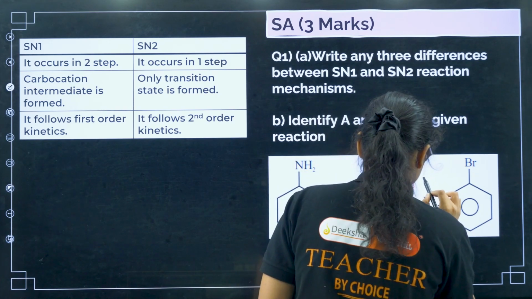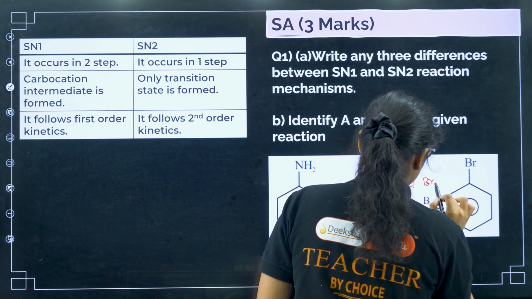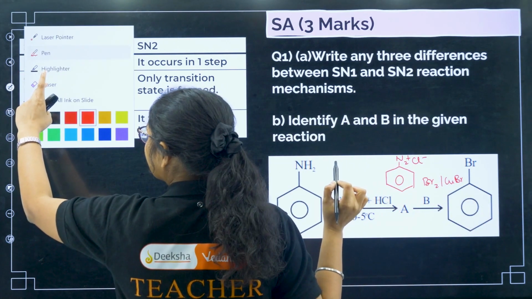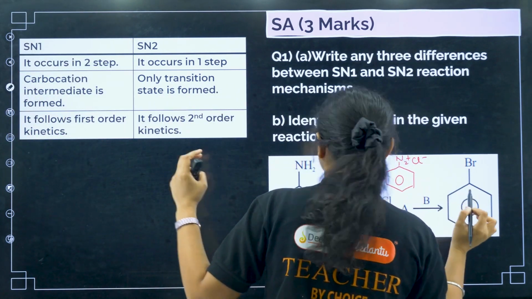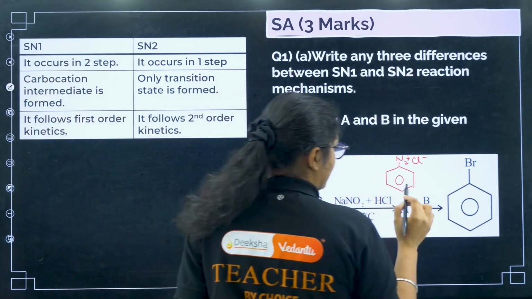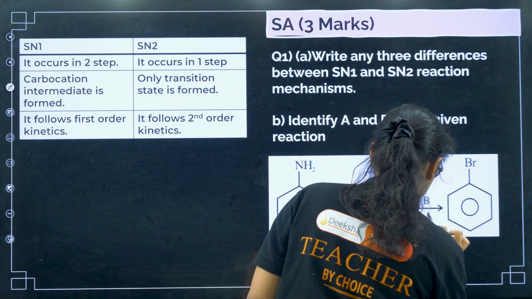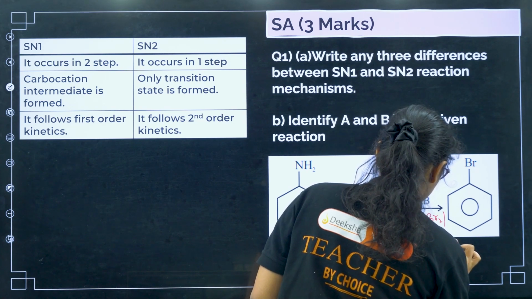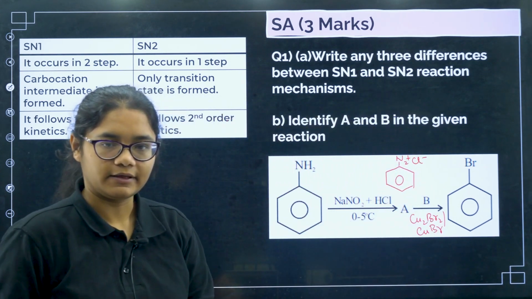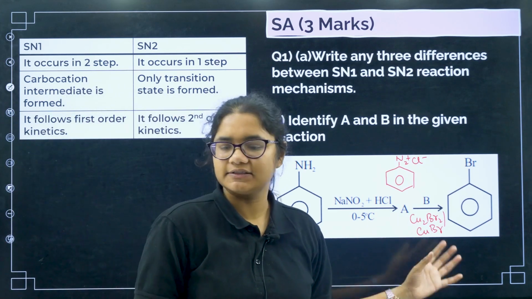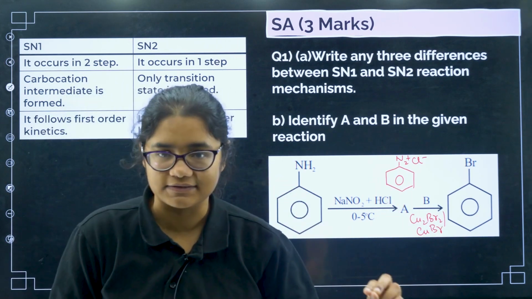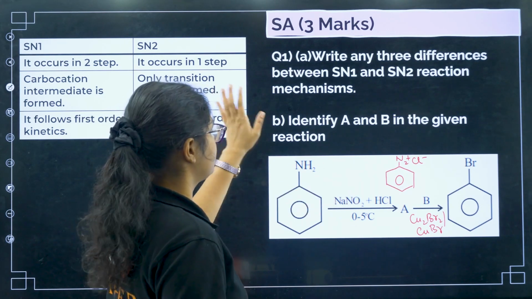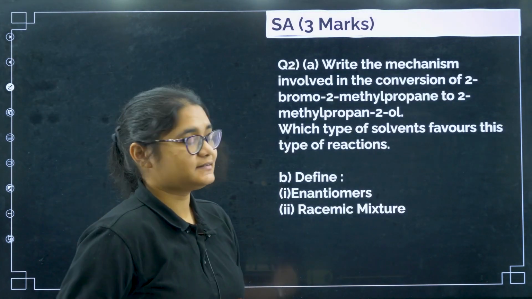I will use the Sandmeyer reaction, so I can write Cu2Br2 in presence of CuBr. You can consider the Sandmeyer or Gattermann reaction reagent. This will give you 3 plus 2, 5 marks. Next we'll see the second question.